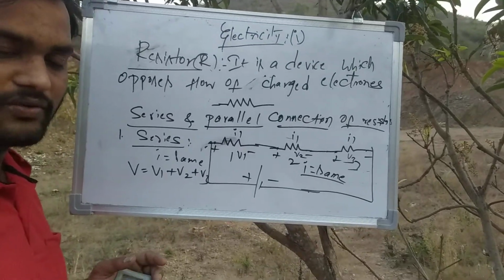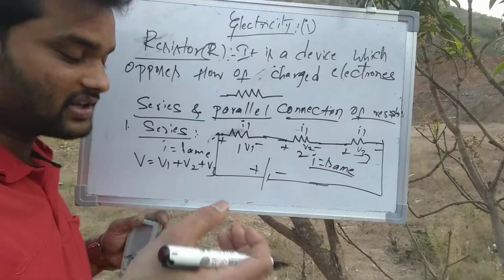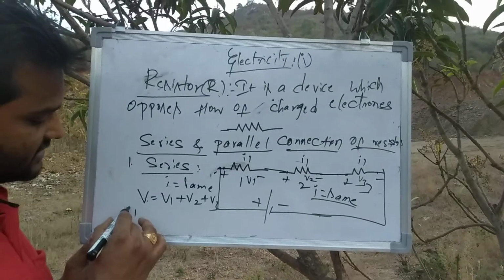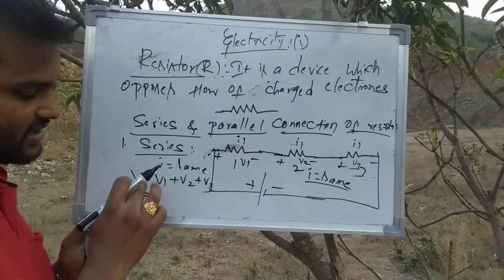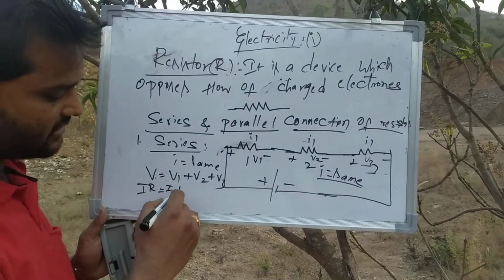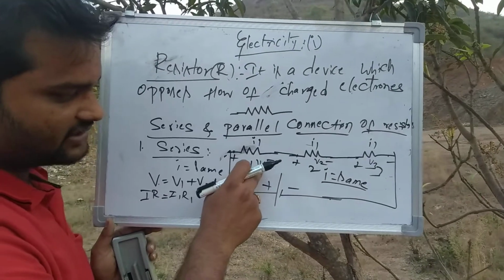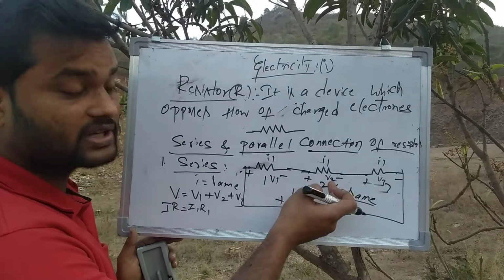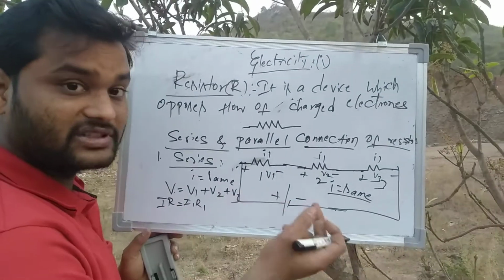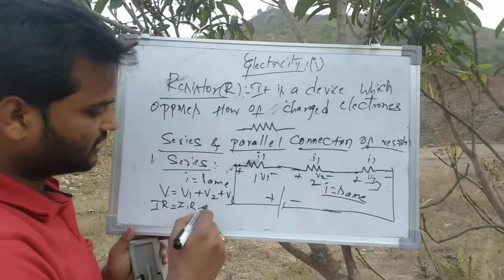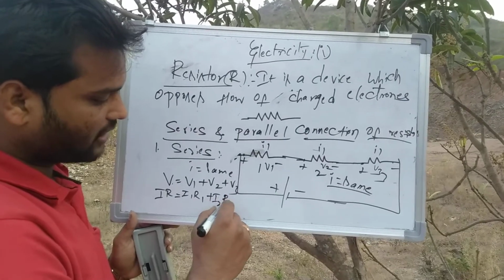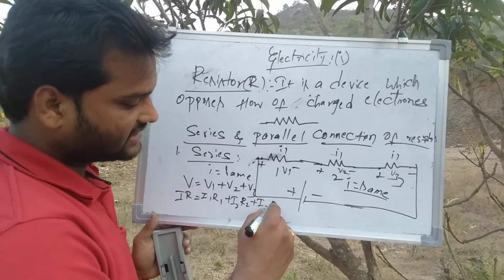See, first we know very well Ohm's law, V is equal to IR. In the place of V, can I substitute IR? V1 means the voltage across the first resistor, V2 means the voltage across the second resistor, and V3 means the voltage across the third resistor. So V1 is I1 R1, plus V2 is I2 R2, plus V3 is I3 R3.